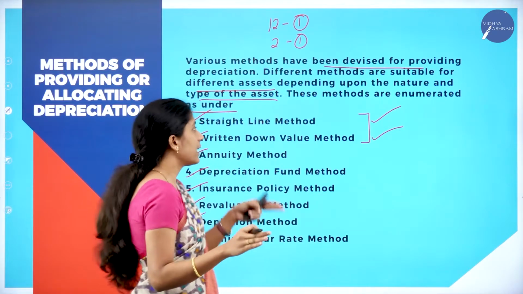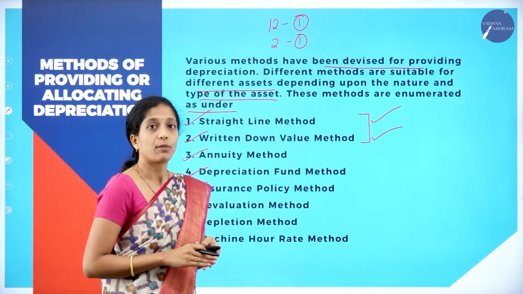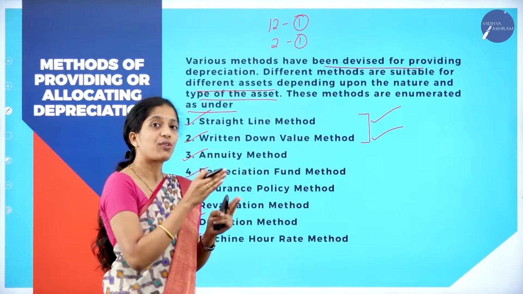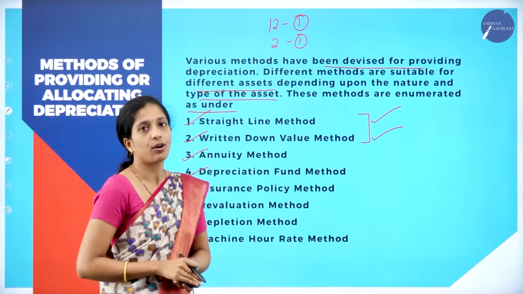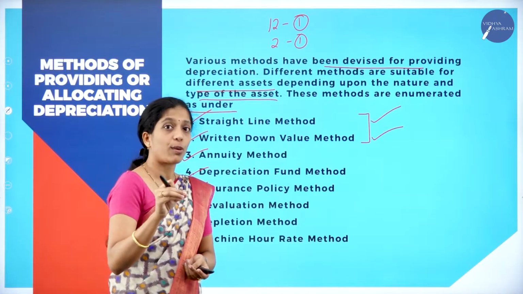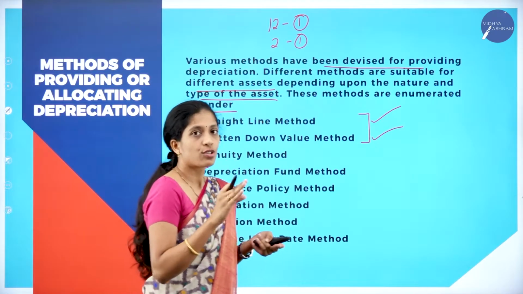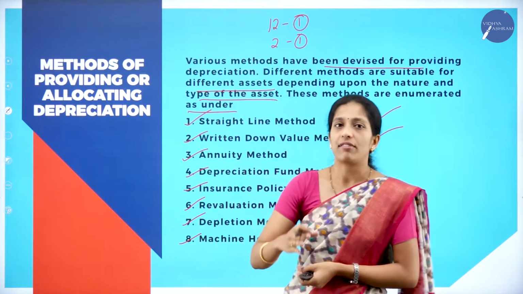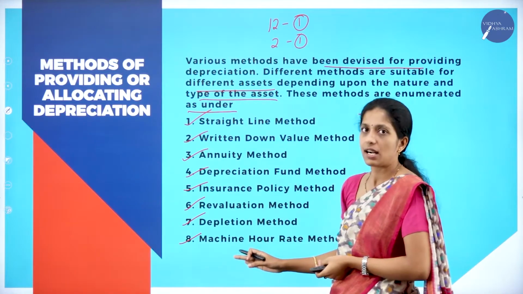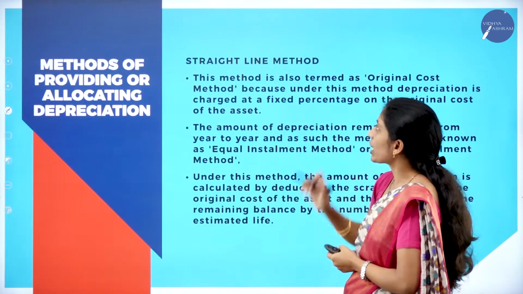In today's session, let us see what is the straight line method, what is the written down value method, and what is the difference between them, so that in order to solve the problem, it will be easy if you know these two methods. So, now you have learned what are the various types of methods. Now let us move on to the next concept, that is straight line method.